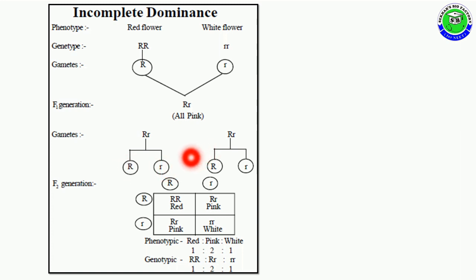These are fused randomly to form the F2 generation. The first combination is capital R capital R red, capital R small r pink, capital R small r pink, small r small r white. Now we should mention both the phenotypic ratio and genotypic ratio like this in the flow chart.